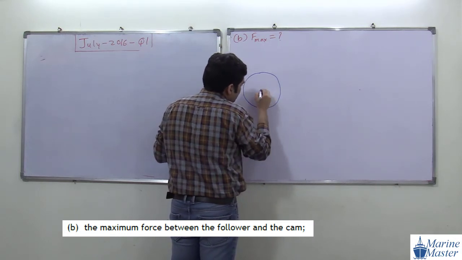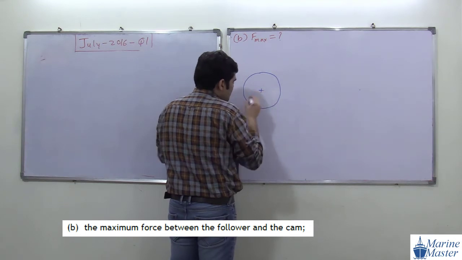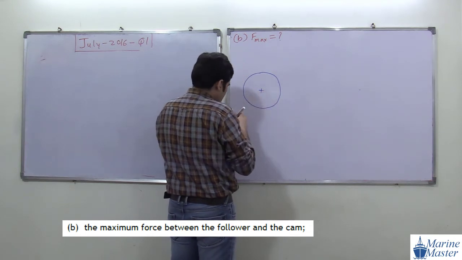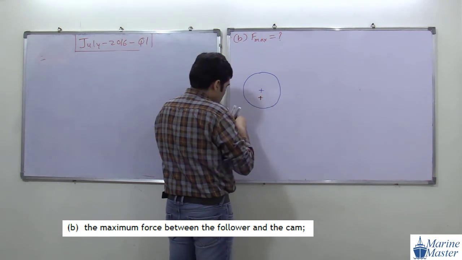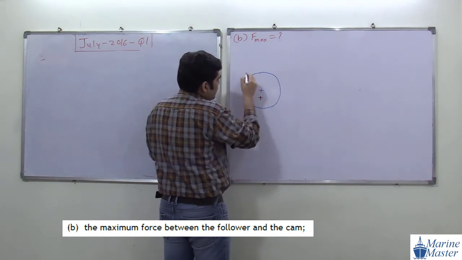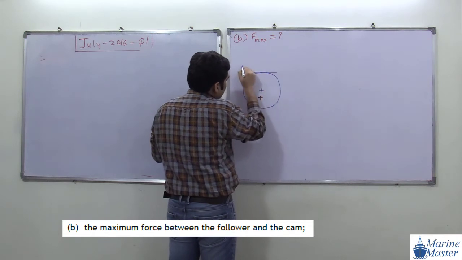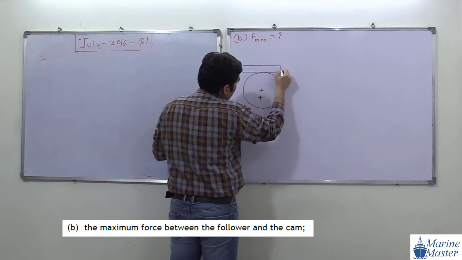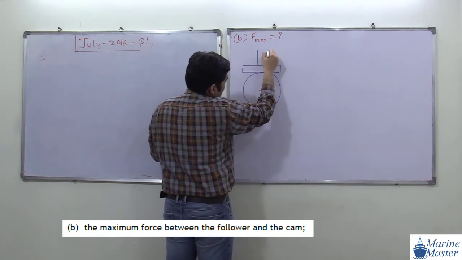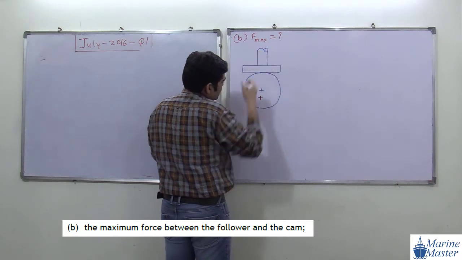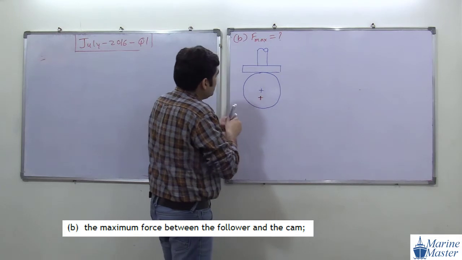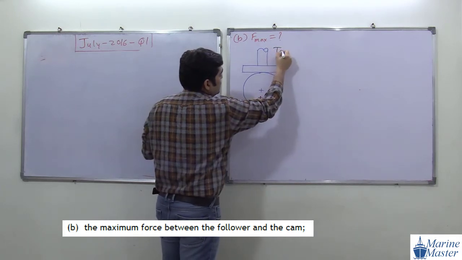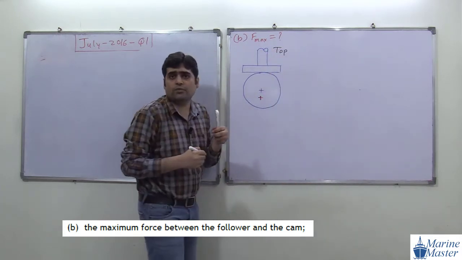This is our center, and this is the center of rotation. So this is a follower. This is the topmost position of the follower.